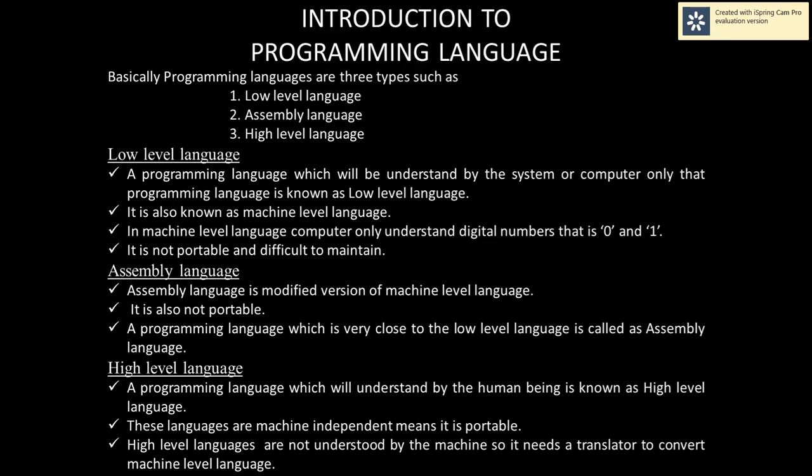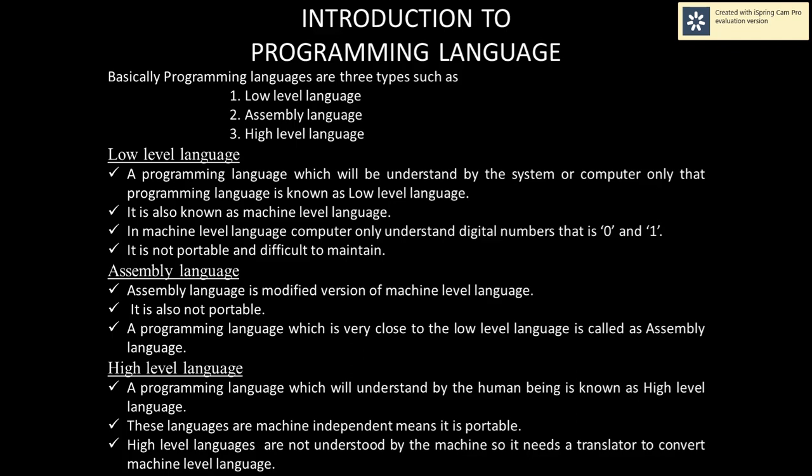Next I will explain about different translators, which we can also call language processors. Before that, I want to say what the different high level languages are. C is a high level programming language, then C++, then Java, then Python. Why can we say these are high level programming languages?